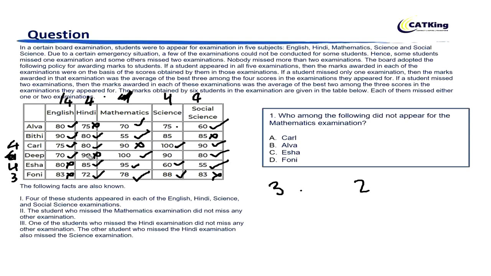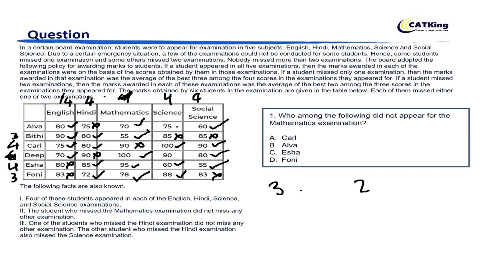But in no case is Bitti going to attempt science. So Bitti has attempted 3. So now we have two scenarios, one in which Alva would have attempted science, and in the other scenario, Deep would have attempted science.